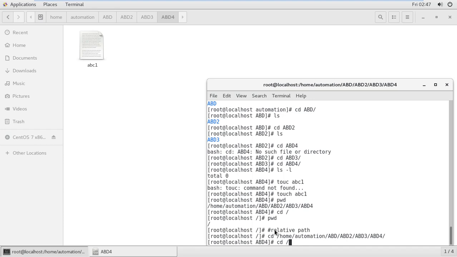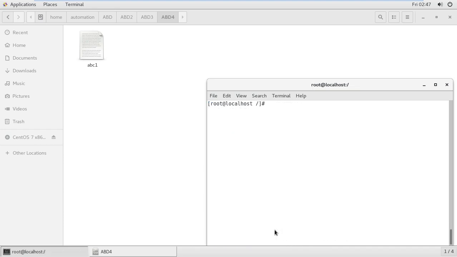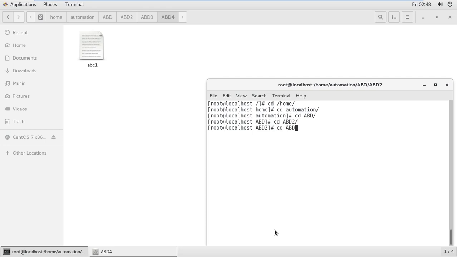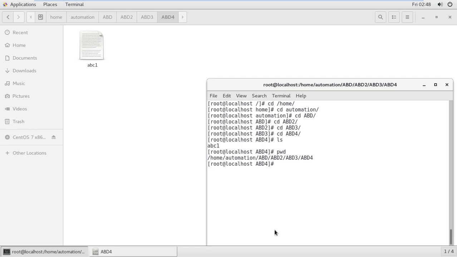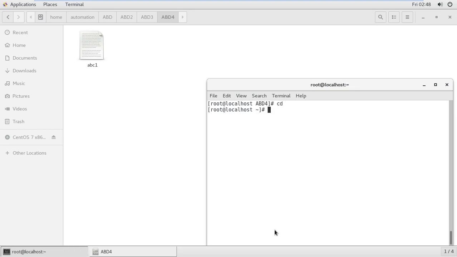Now I want to show you what a relative path is. So a relative path is: home, automations, abd, abd2, abd3, abd4 and ls. So it shows abc1. This is the relative path. Okay, I think it's clear. If you're not clear, I will show you this thing as well.